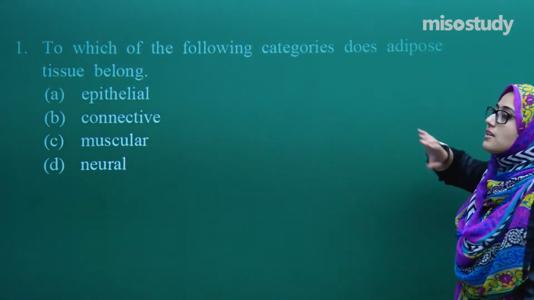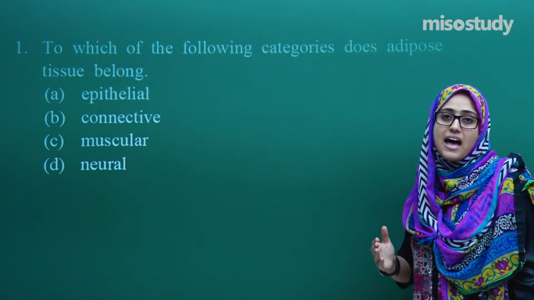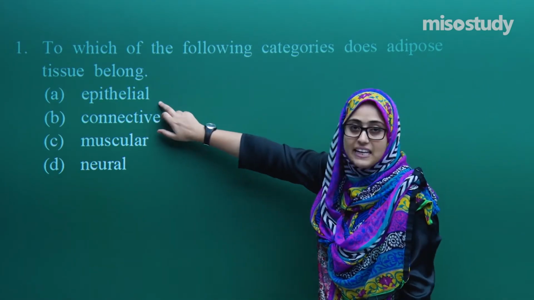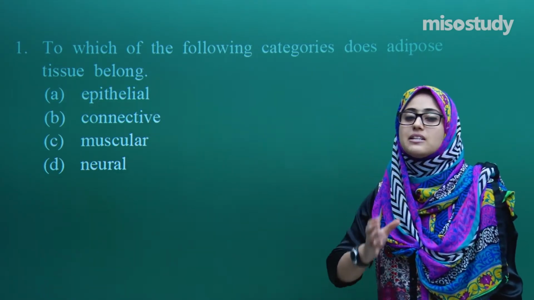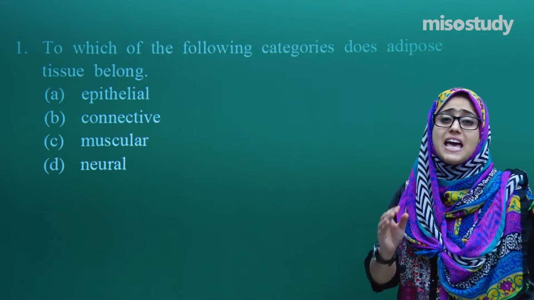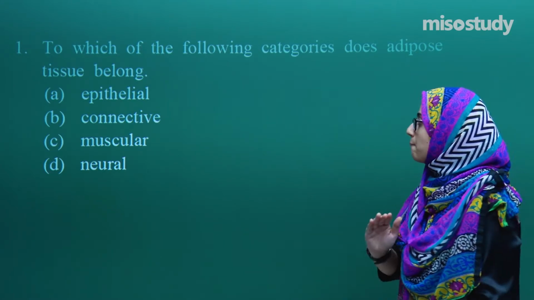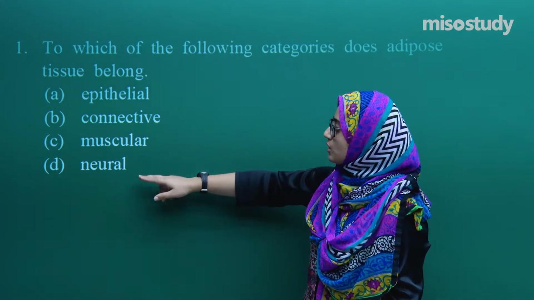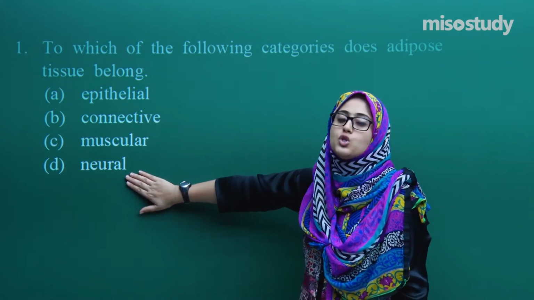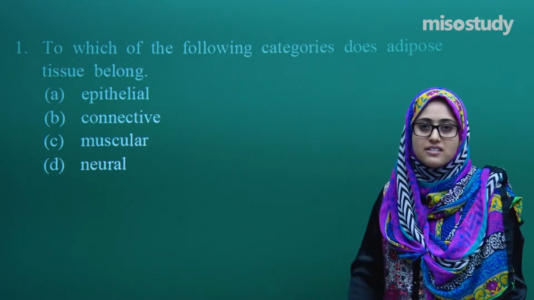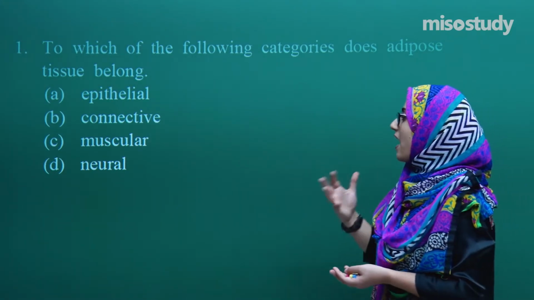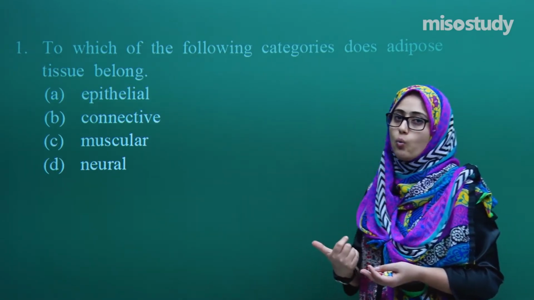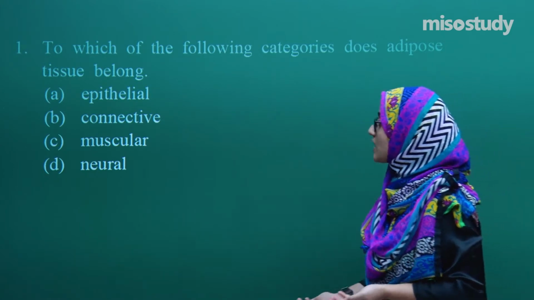So adipose is basically what? It's a fat, isn't it? It's fat storing cells. If we talk about the epithelial tissue, if you remember, these epithelial tissues do not have any fat content in them. Now let's start with the neural. In neural tissues, do we have any layer of fat there? Does this fat have any function in the neural tissues? No, I don't think so, and it does not have.